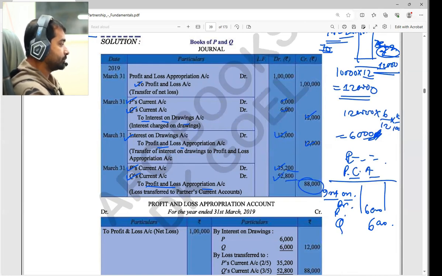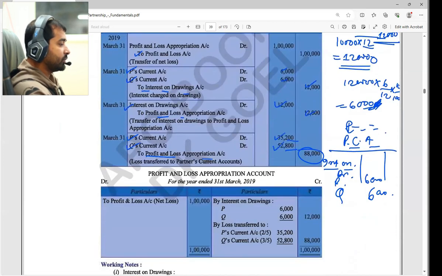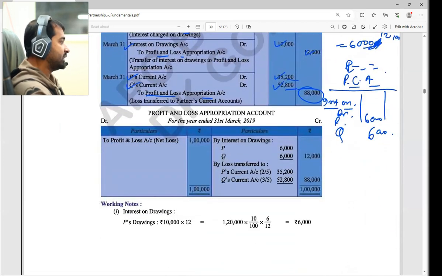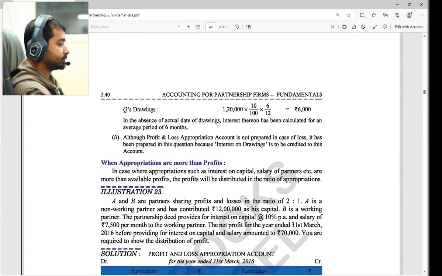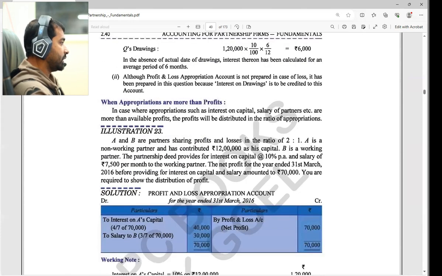Clear? Yes, sir. In the account, the 1 lakh rupees loss, interest on drawings 6,000, 6,000, and loss 35,200 are transferred to them. Okay, got it, sir.